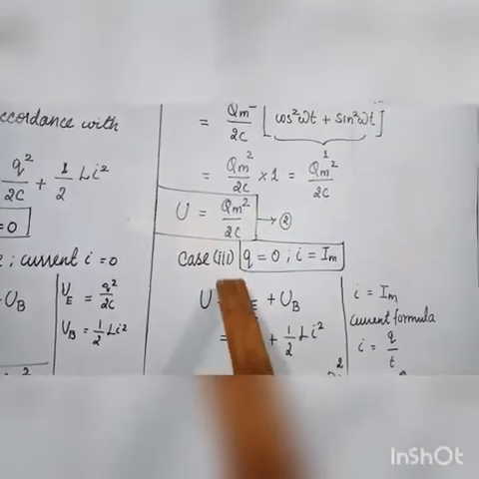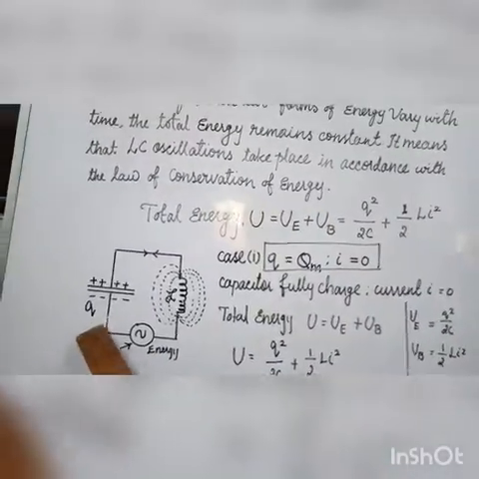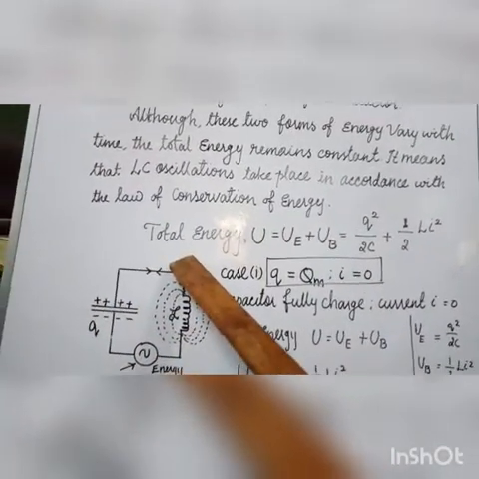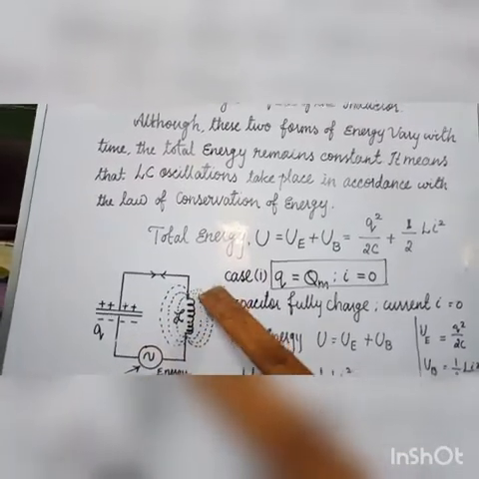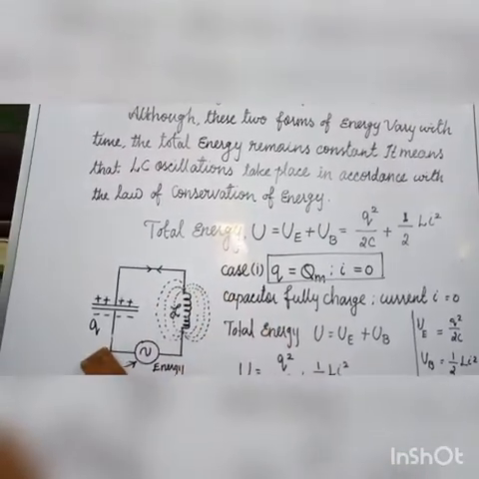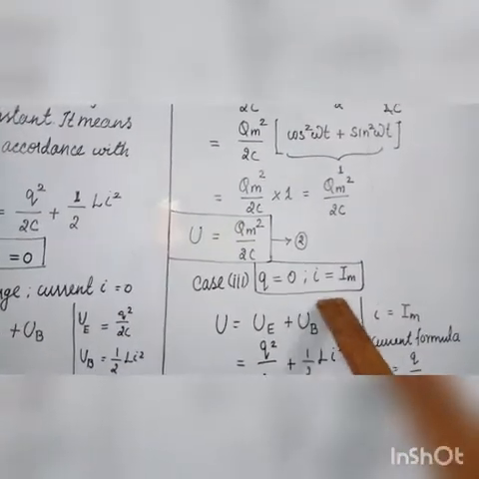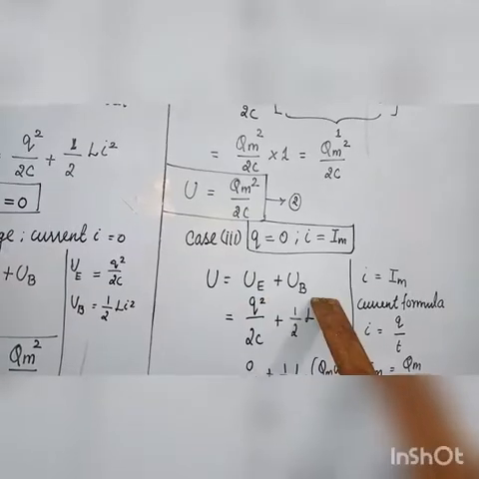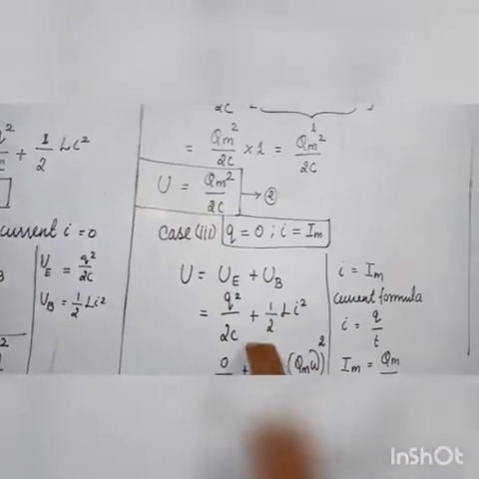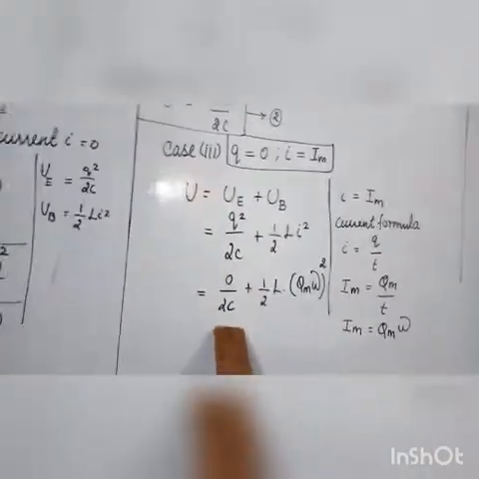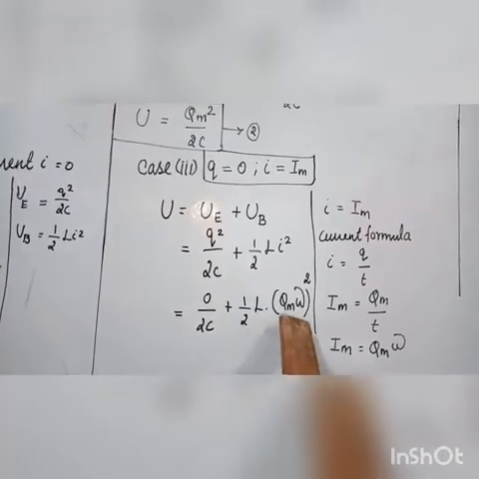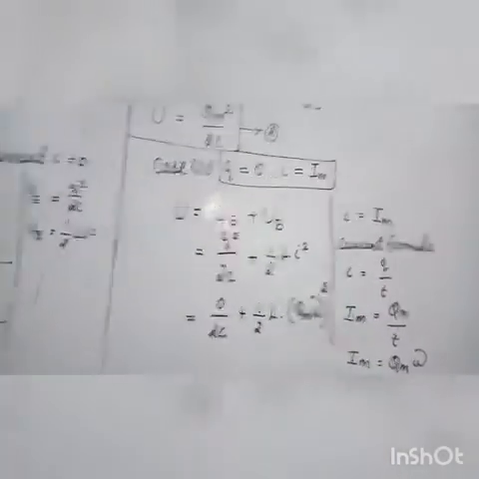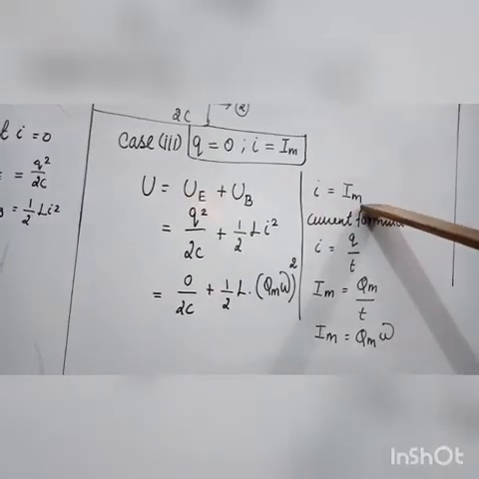The third case is when the capacitor is fully discharged, and the charge is zero, so the magnetic field is produced in the inductor. At that time the charge Q is equal to 0 and I is the maximum current. What is the total energy in this case? The total energy U is equal to the same formula, UE plus UB, which is Q square by 2C plus half L i square. Since Q is equal to 0, we get 0 by 2C plus half L times I square. What is the value of I? Everyone knows I is the maximum current.